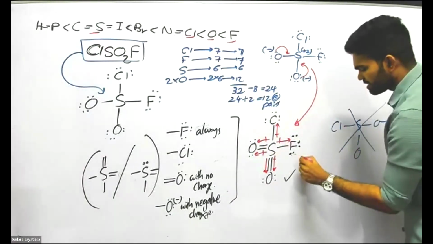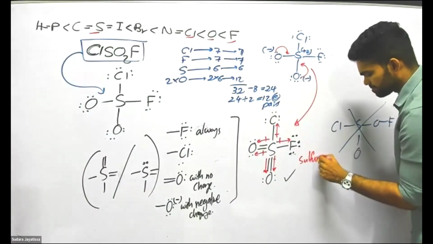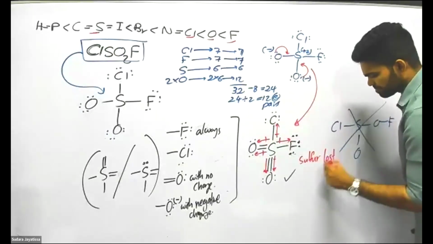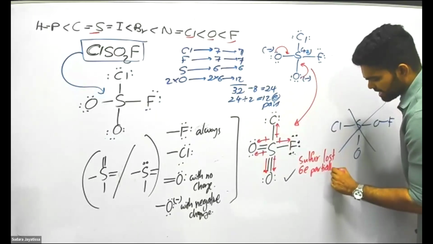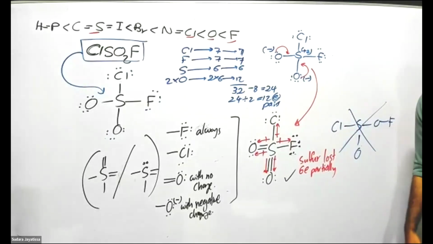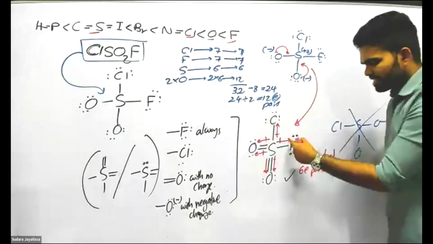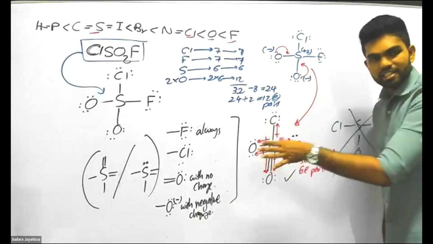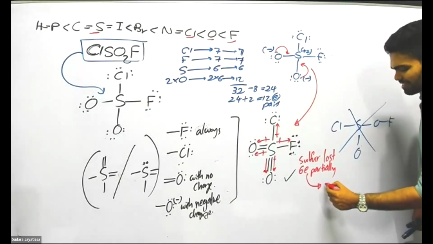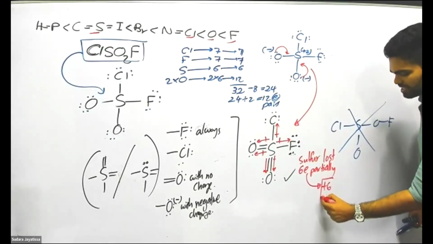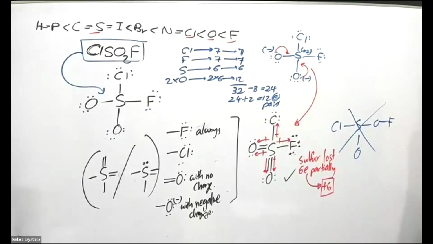That means sulfur lost 6 electrons partially. Sulfur was having 6 electrons of its own. Those electrons are lost partially to other peripheral atoms. That means the oxidation number will be plus 6. That's how you take it.